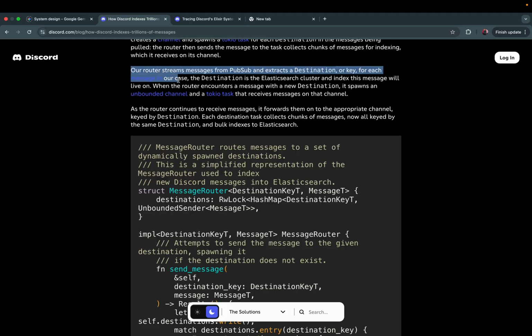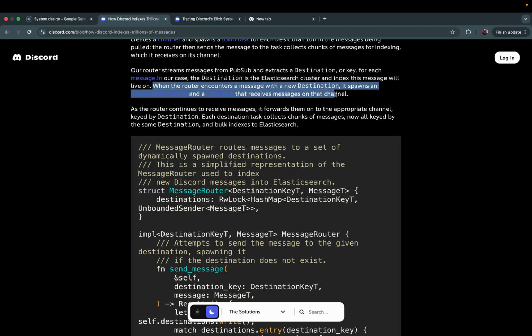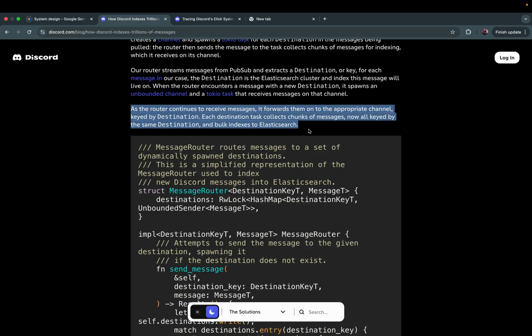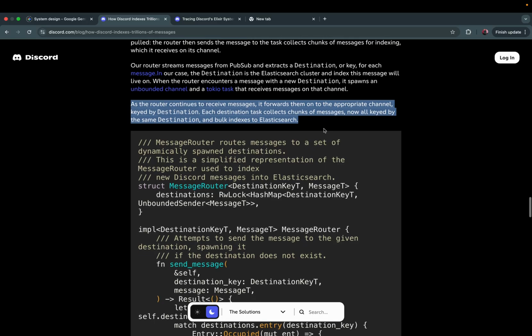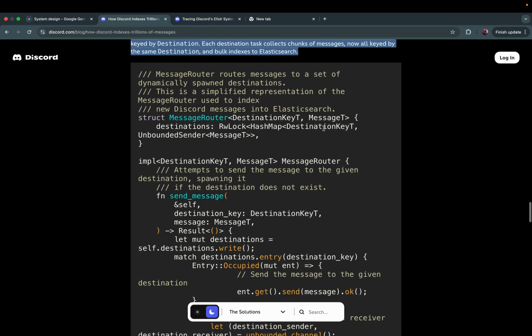The router streams the messages from PubSub and extracts a destination or key for each message, in our case, the destination in the Elasticsearch cluster and index this message will live on. When the router encounters a message with a new destination, it spawns an unbounded channel and a Tokio task that receives messages on that channel. As the router continues to receive messages, it forwards them on to the appropriate channel keyed by destination. Each destination task collects chunks of messages, now all keyed by the same destination, and then bulk indexes to Elasticsearch.